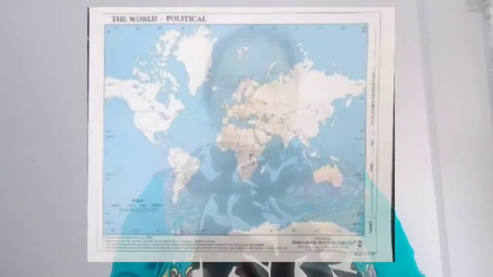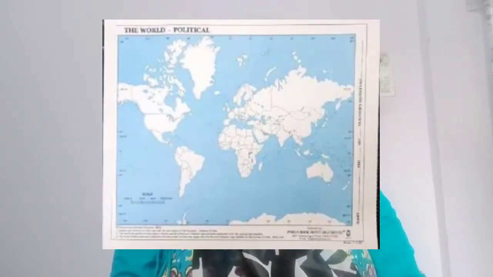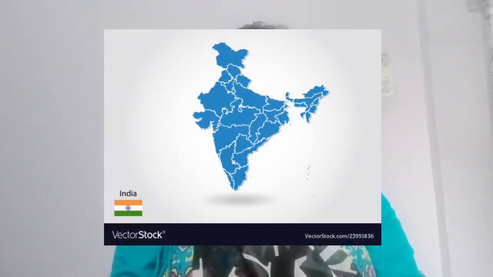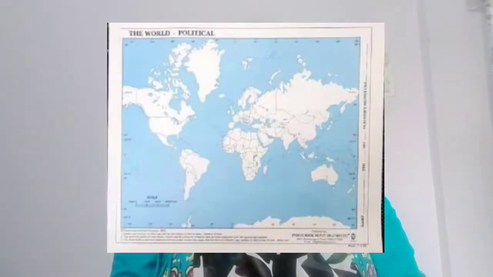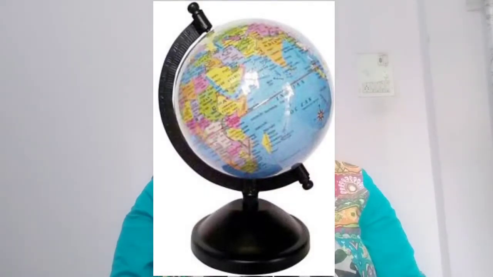Which device allows you to see only one side of the earth at a time? Map allows you to see only one side of the earth at a time. Which device can be used for studying a particular region in detail? If you are studying a particular region in detail, you have to use map. Which device can be called a model of the earth? Globe is called the model of the earth.